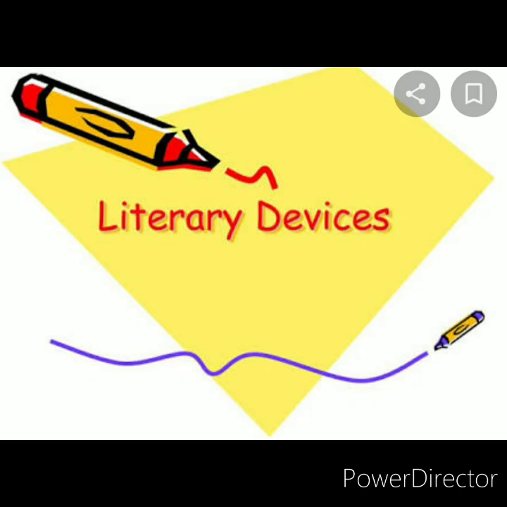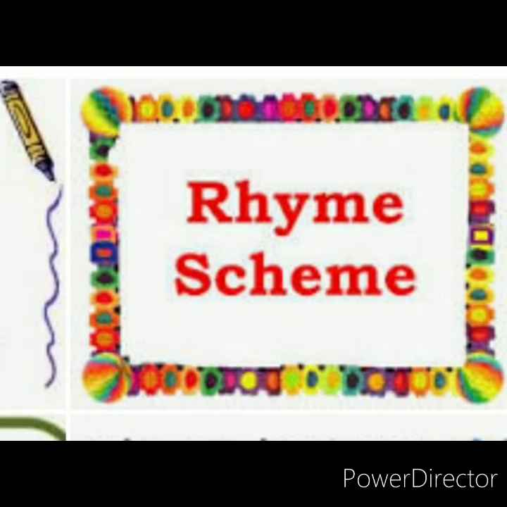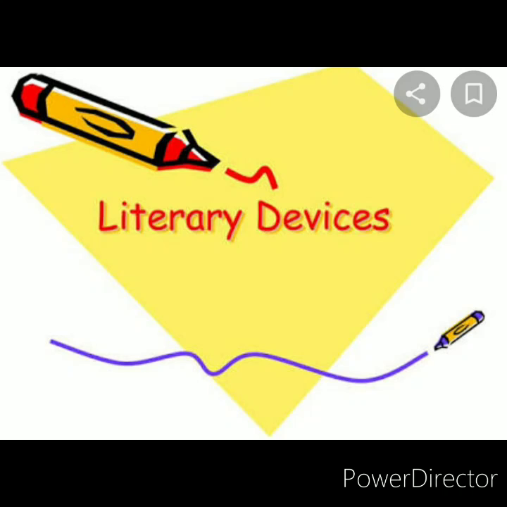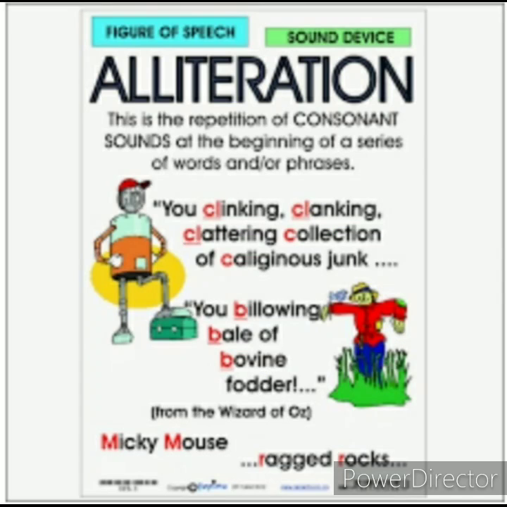Before I start the poem, first of all, we are going to discuss its literary devices, or we can say poetic devices, and its rhyme scheme. As we have already discussed it in our previous videos, I want to tell you that in this poem we have 4 poetic devices. The first one is alliteration. Mainly it is a repetition of the same letter in 2 different words.